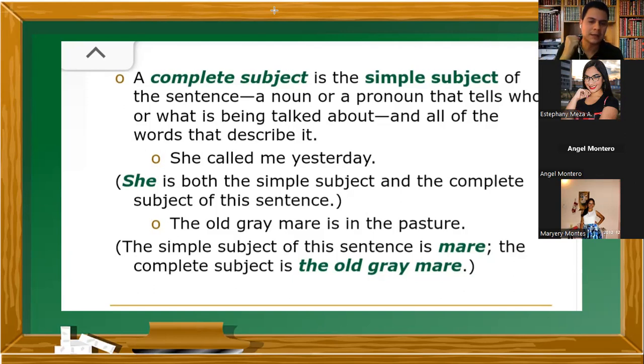Eso es de lo que en realidad estamos hablando. Que si es de mi vecina, que si es rosada, que si es grande, que si es cara, que si es fea, eso ya es complemento. Exacto. Eso complementa el sujeto. ¿Ok? Describen al sujeto. Bien.